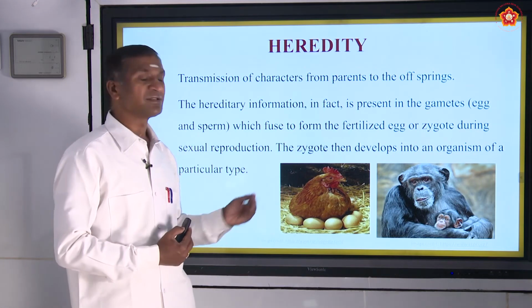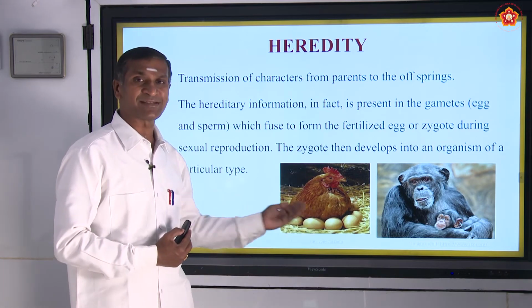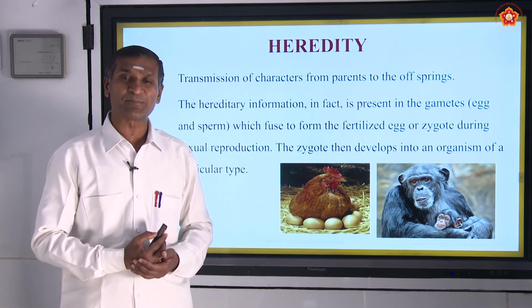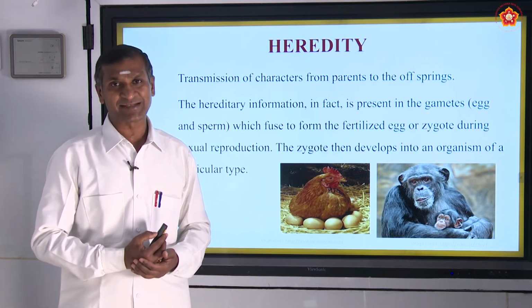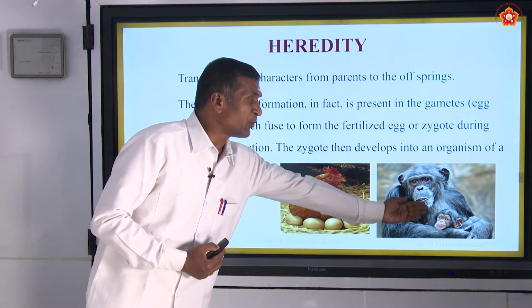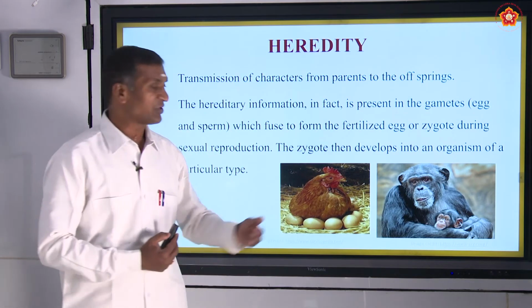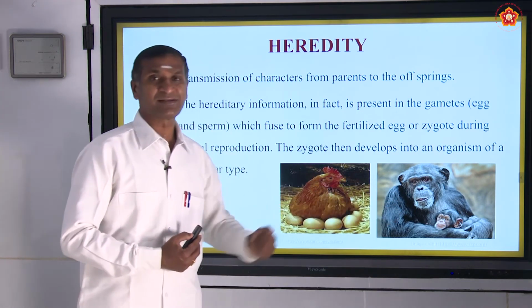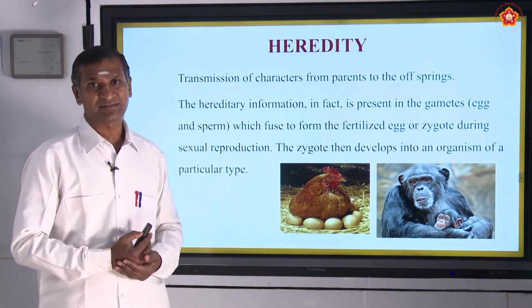If you observe the pictures here, the egg laying animals, we call them in biological terms oviparous organisms, and the animals which give birth to their young ones are viviparous. Here you see the mammals, here you see the apes or the birds.